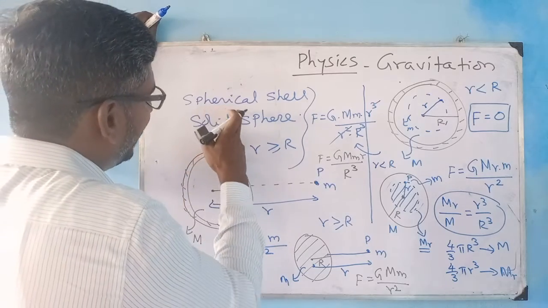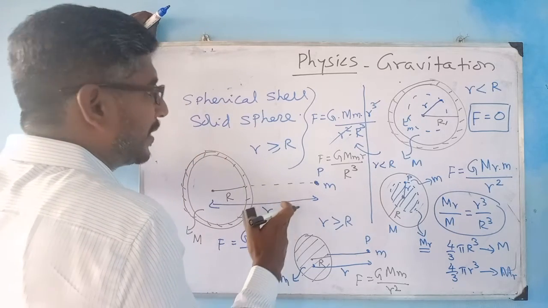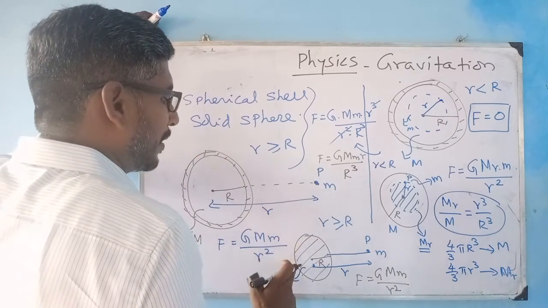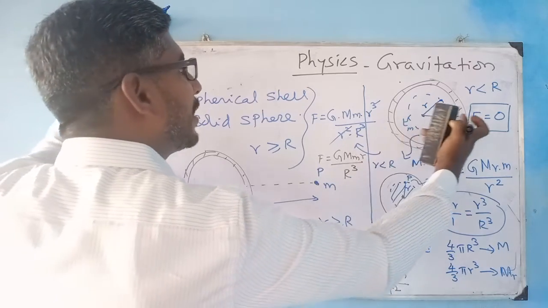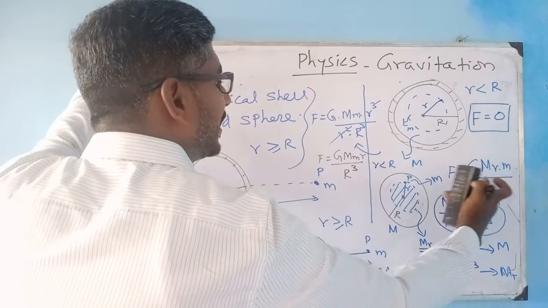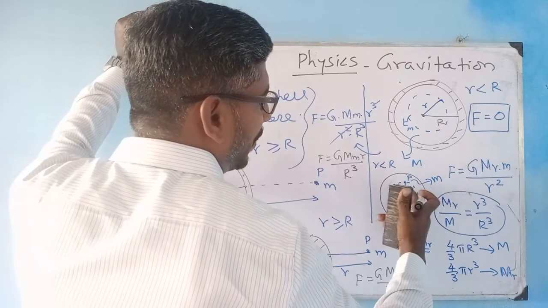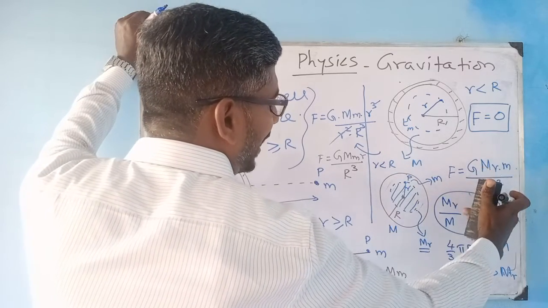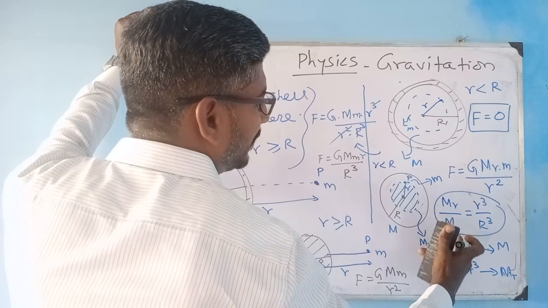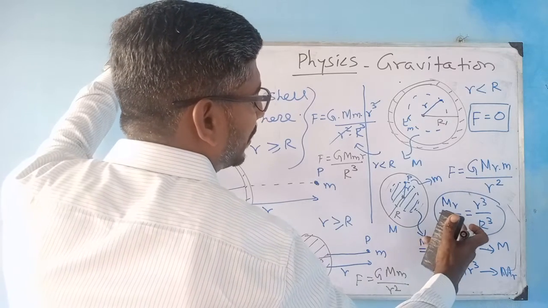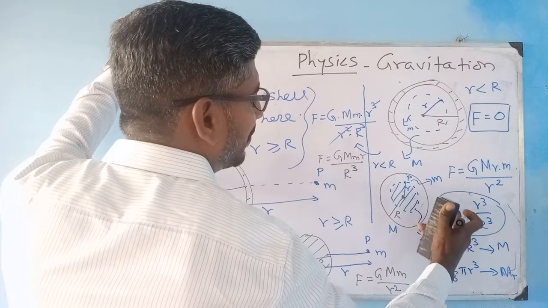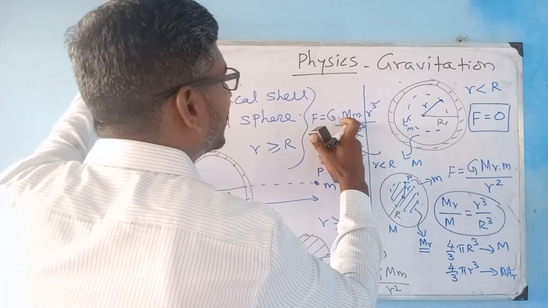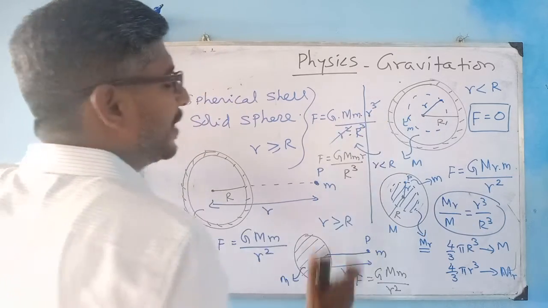So what will happen when an object lies outside the spherical shell or sphere, and what will happen when an object is lying inside? Here it is inside. So M_r, the small mass, by this mass M divided by r square. So M_r by M gives r cube by R cube. So M_r is equal to M into r cube divided by R cube.